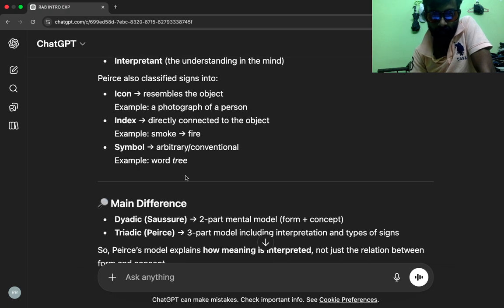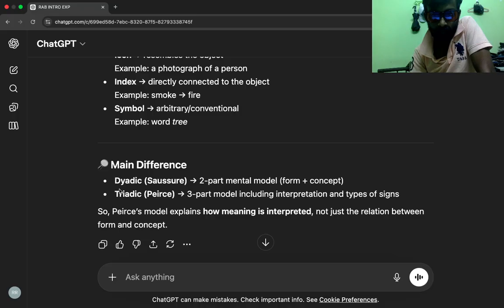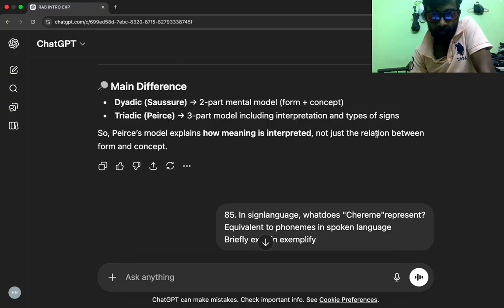Main difference. Dyadic, Saussure, two-part mental model, form plus concept. Triadic, Peirce, three-part model including interpretation and types of signs. So, Peirce's model explains how meaning is interpreted, not just the relation between form and concept.